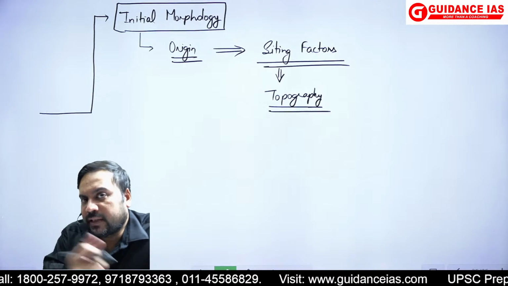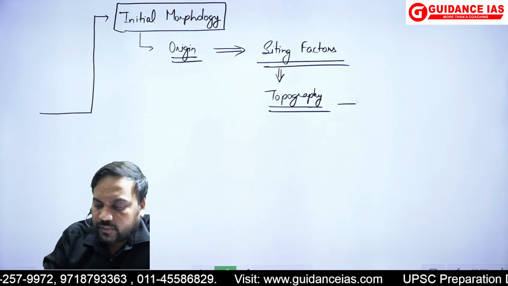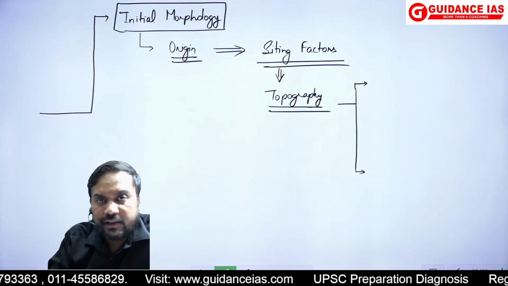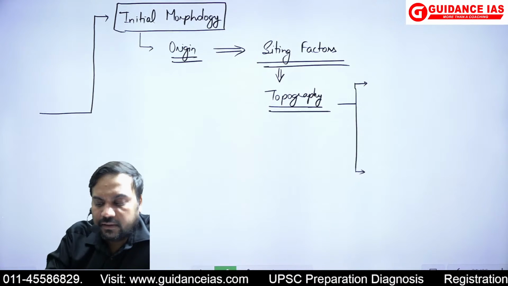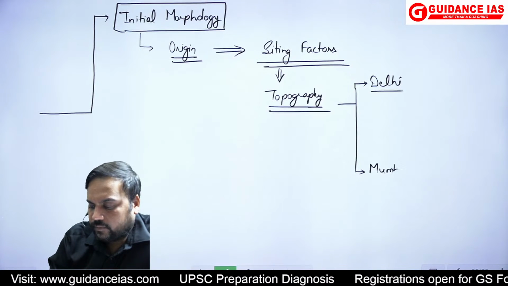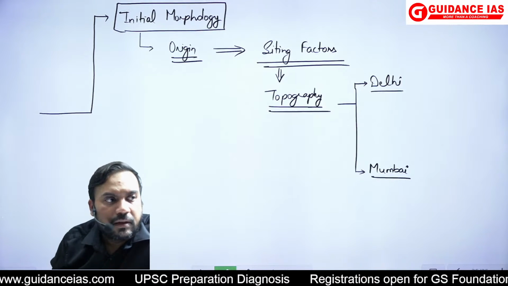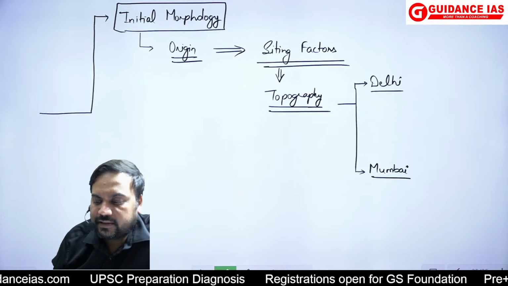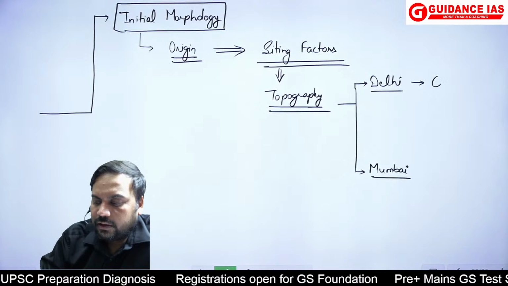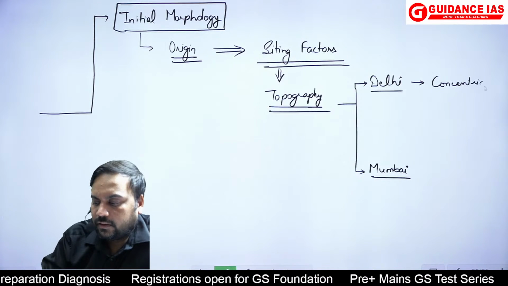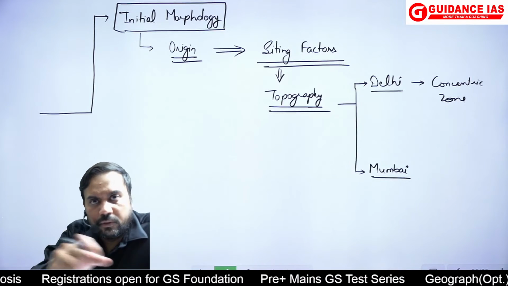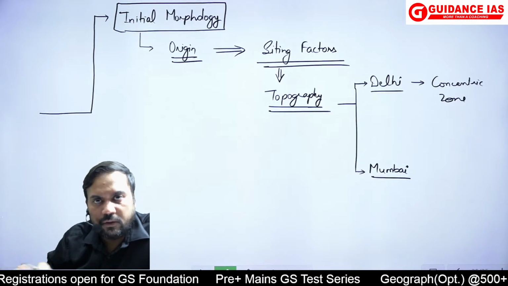अब इसमें examples दे सकते थे topography का. Remember हमने in between some of the class, not in the same question but otherwise, I have discussed the example of the case of Delhi and the case of Mumbai. The case of Delhi and the case of Mumbai. So essentially what happens? We see that Delhi has followed a more concentric zone pattern of growth. It has grown more like a circular growth in all directions.